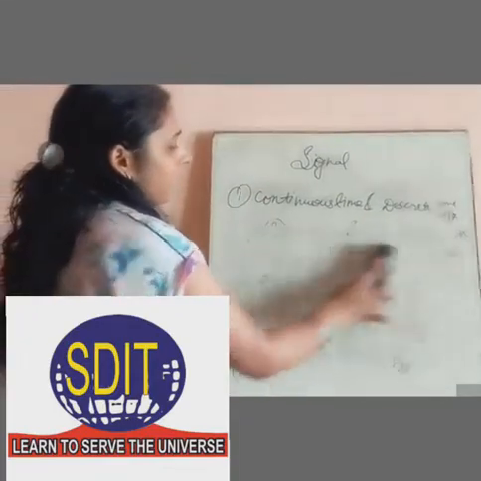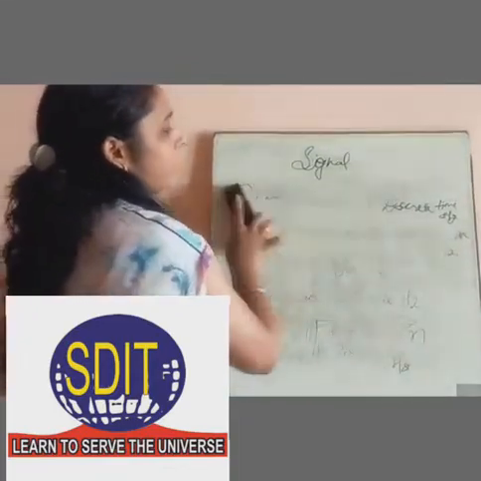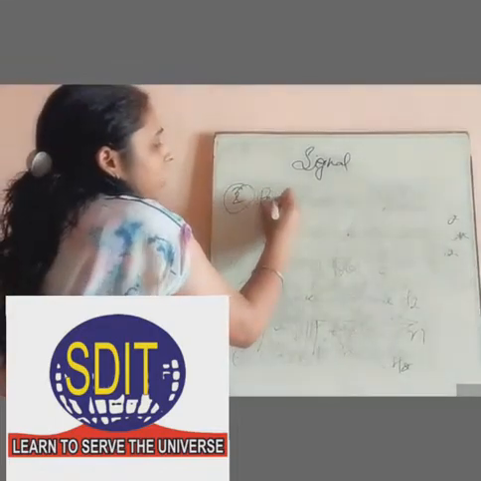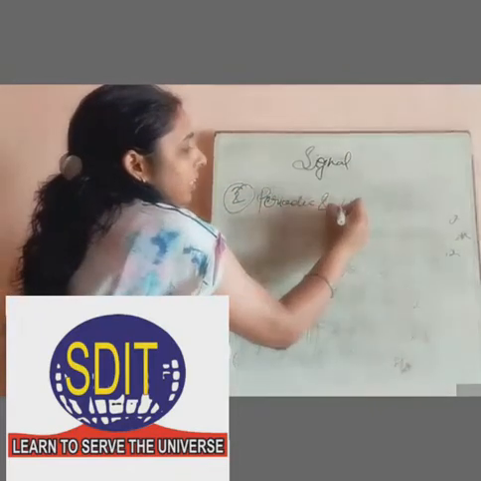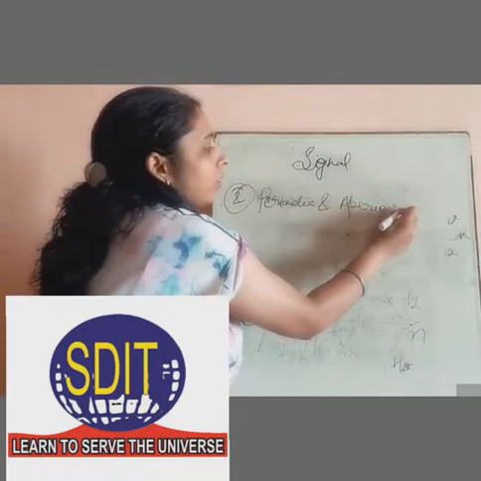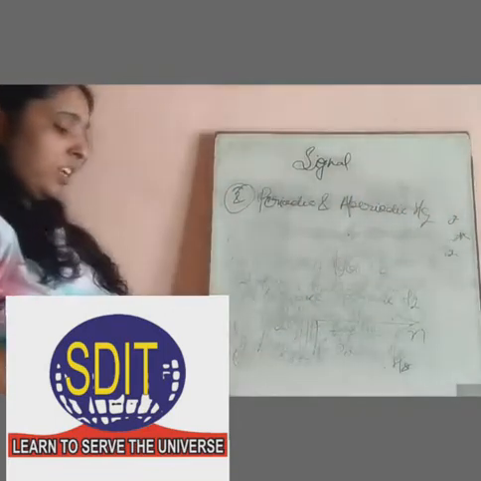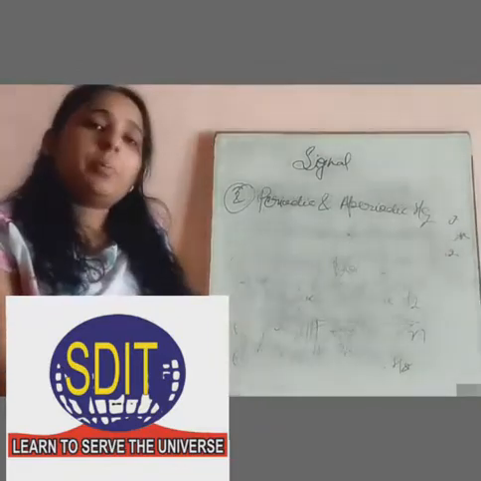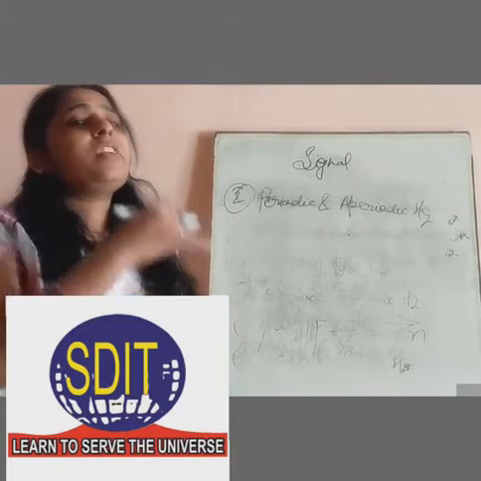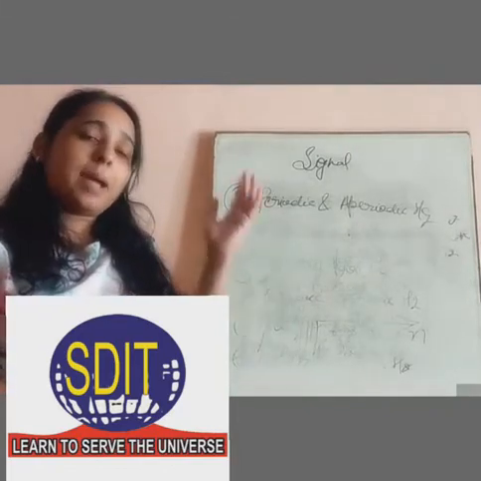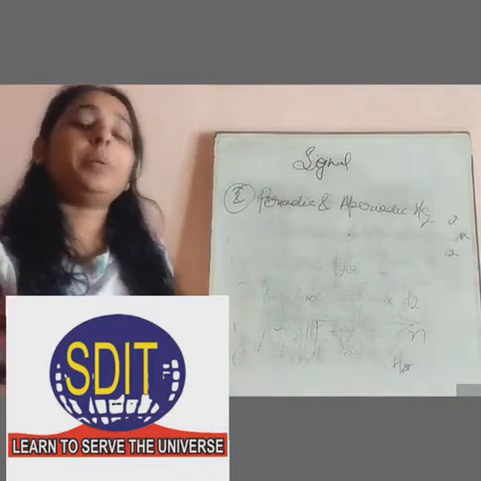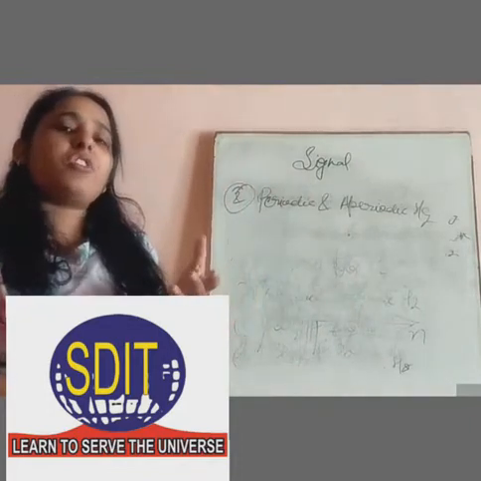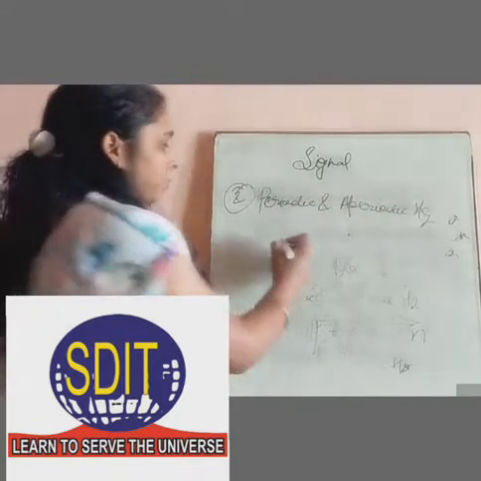Now next, second one is periodic and aperiodic signal. So basically the function or the signal which is represented after every interval of time, basically we can say that it repeats themselves after every interval of time is known as periodic signal, and the signal which is not repeated themselves after every interval of time is known as aperiodic signal, just like that.